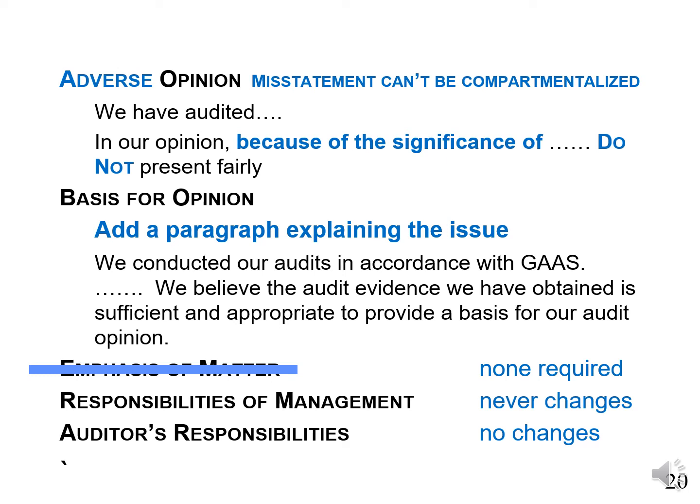The basis for opinion will add a paragraph explaining the issue. Again, we'll have our standard basis for opinion paragraph here. We conduct our audit in accordance with auditing standards. Our evidence is sufficient and appropriate to provide a basis for our opinion. No need for emphasis of matter. No need to change anything in the management responsibility or auditor responsibility sections.